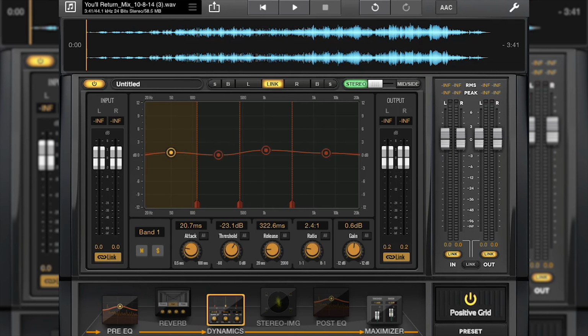Let's hear the difference. This is the track without multi-band compression.